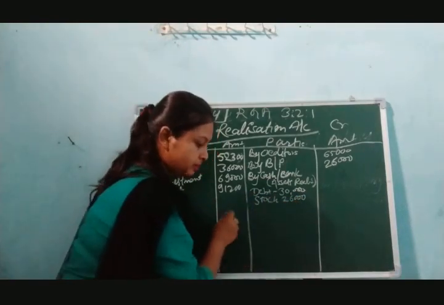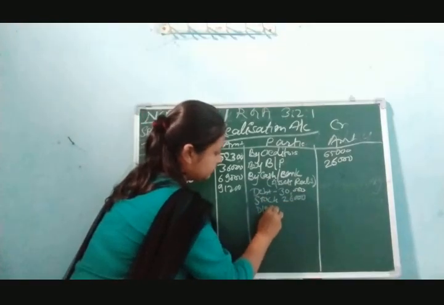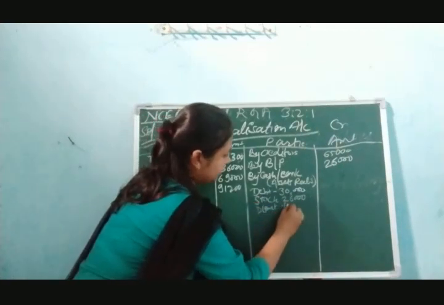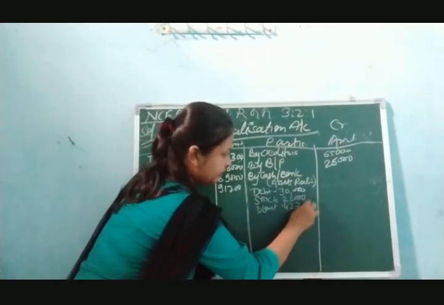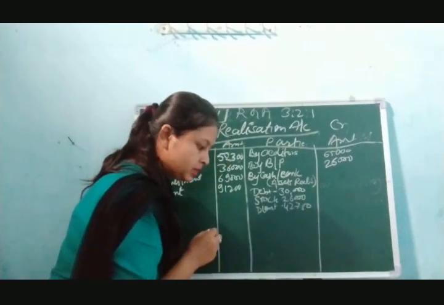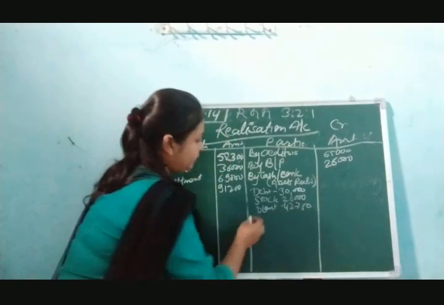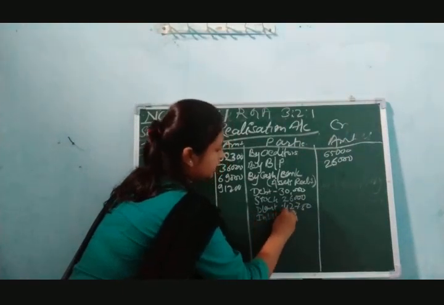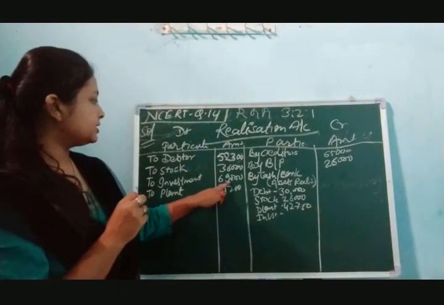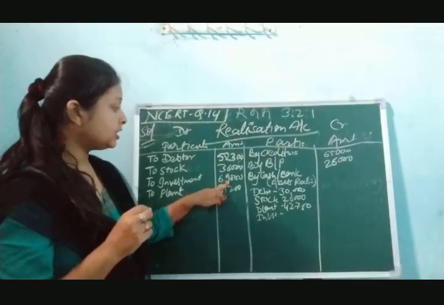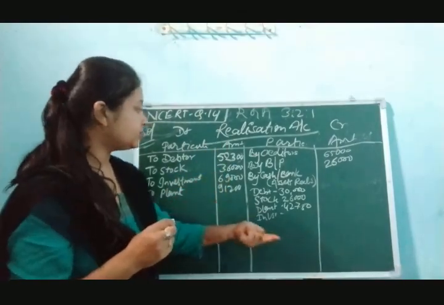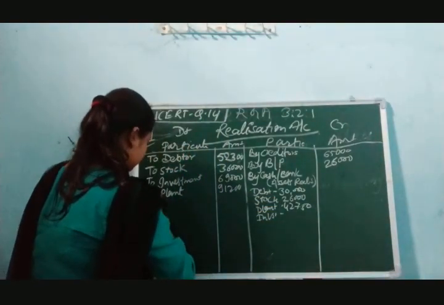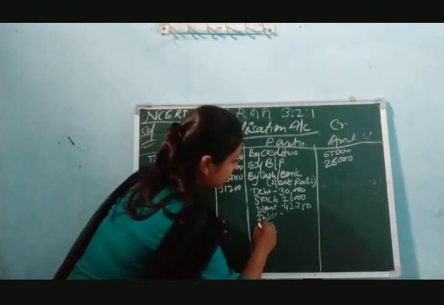Then after that, plant value it is given 42,750. Investment realized 85% of book value. So investment value is 69,000, so on 69,000 we have to calculate 85%.